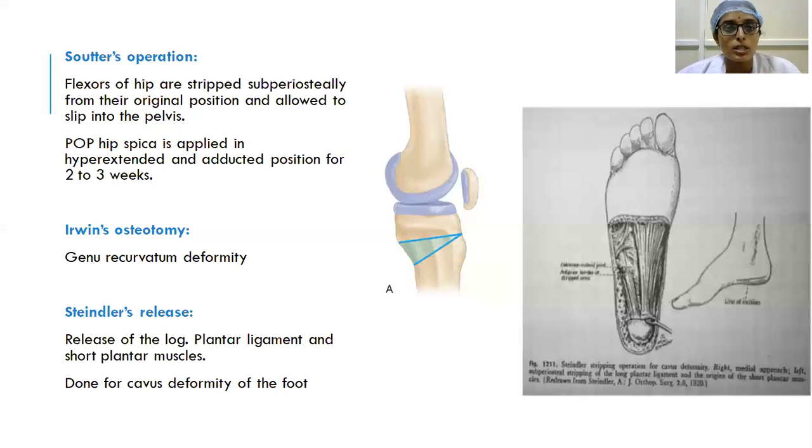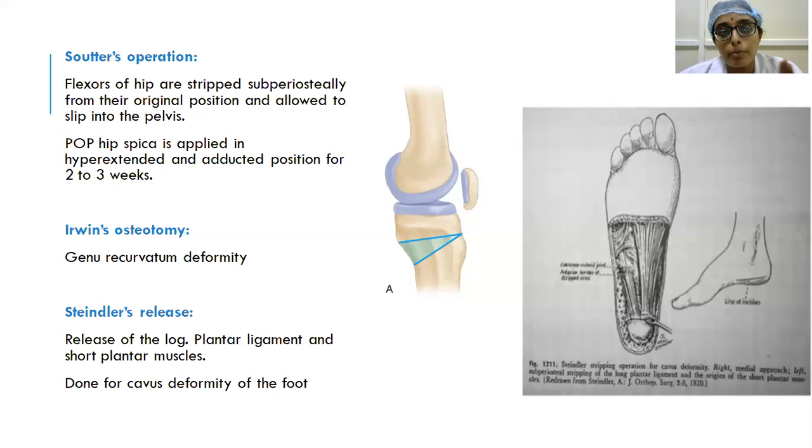So coming back to the Sauter's operation, here the flexors of the hip are stripped subperiosteally and they are allowed to slip into the pelvis. In order to maintain that position, hip spica is applied where the hip is in hyperextended and adducted position for 2 to 3 weeks.